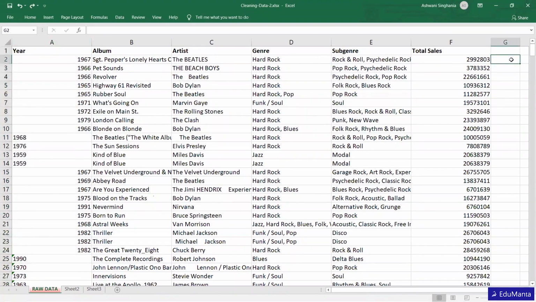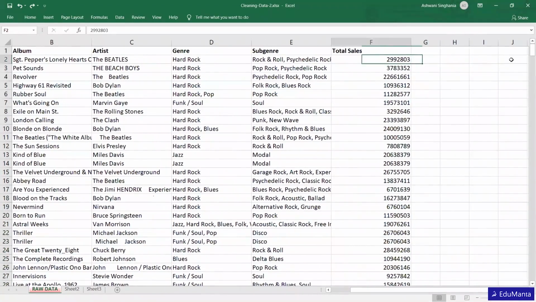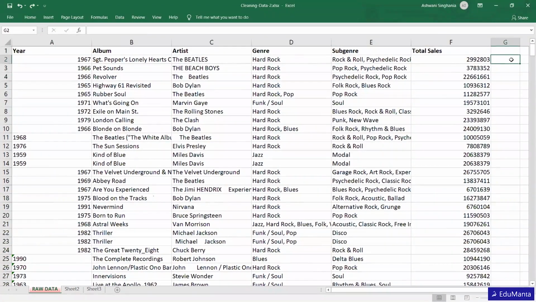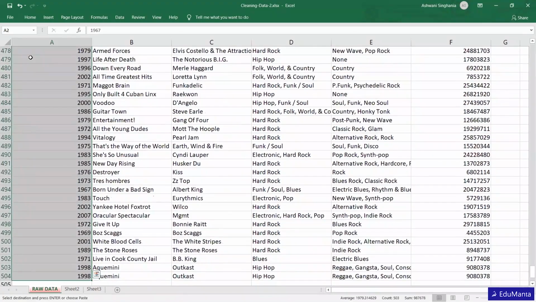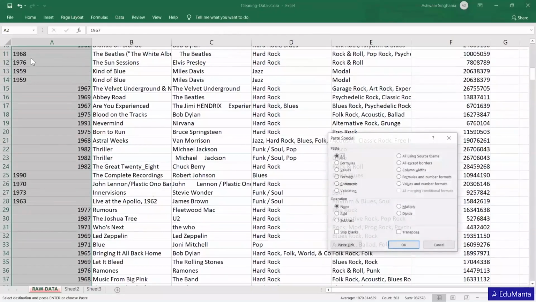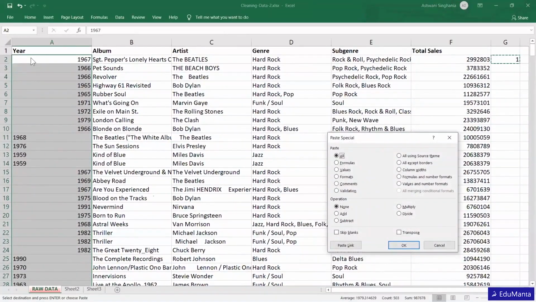In any blank cell, for example, I'm just putting a value 1 here. Okay, and then Control plus C on this, select this whole column, then press Alt E and S. This will show a dialog box, and here we have to select Multiply.